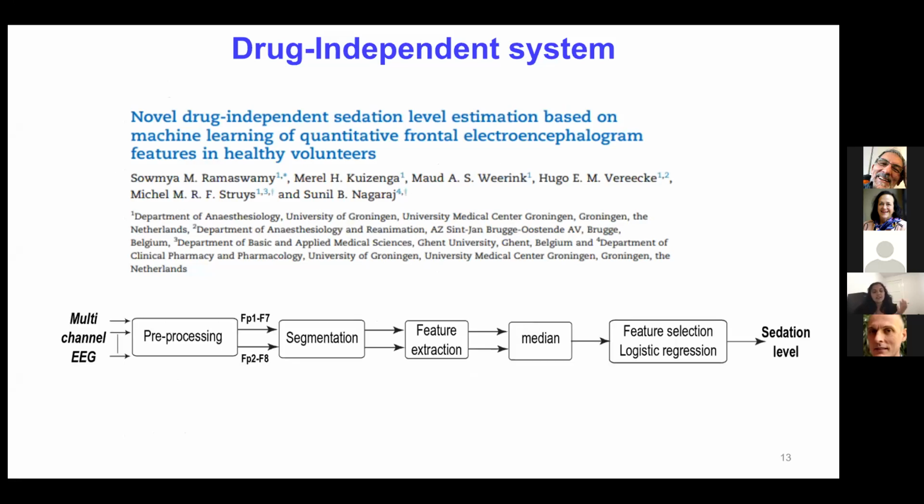So in a nutshell, we used multi-channel EEG. We pre-processed it, removed noise and artifacts, and we extracted 44 features from time, frequency, and entropy domains. And since we used multi-channel EEGs, we took the median across channels. And then we used logistic regression to predict the sedation level outcome.